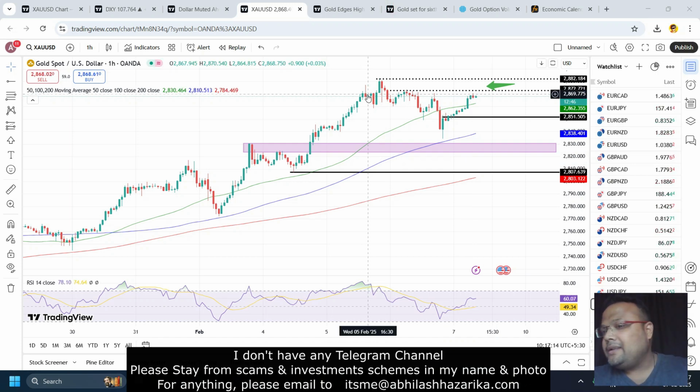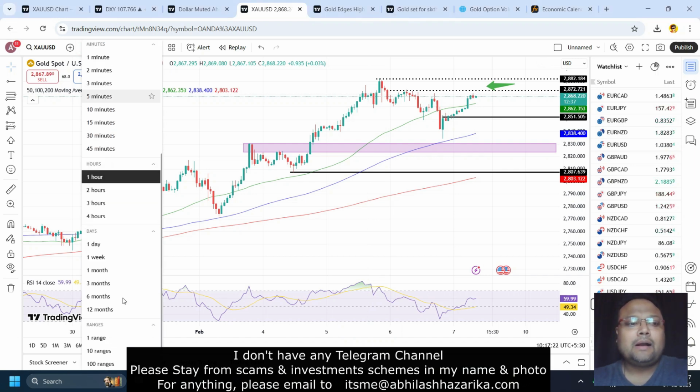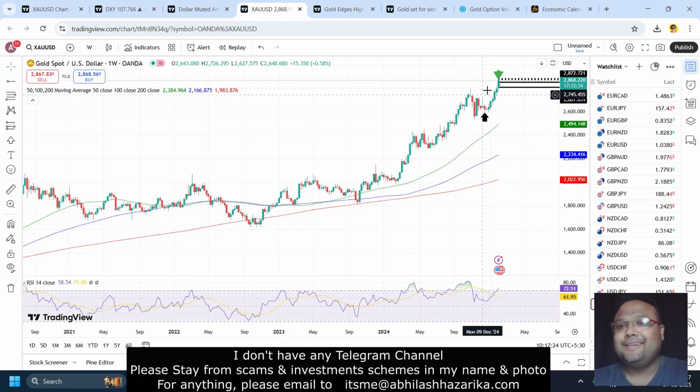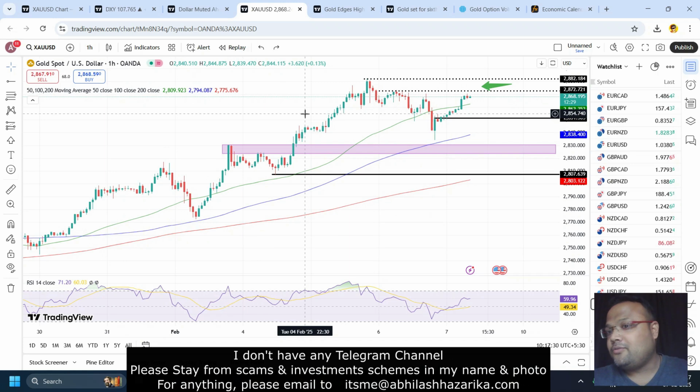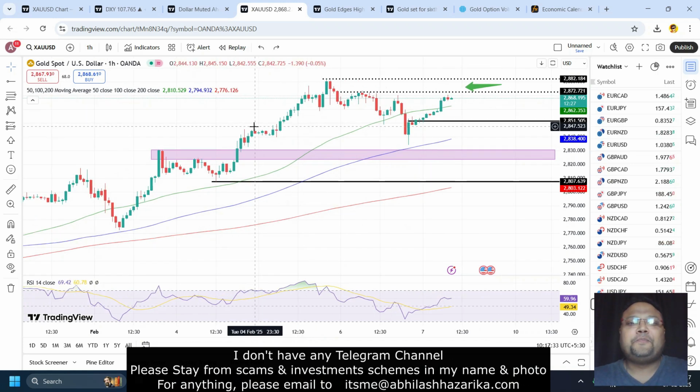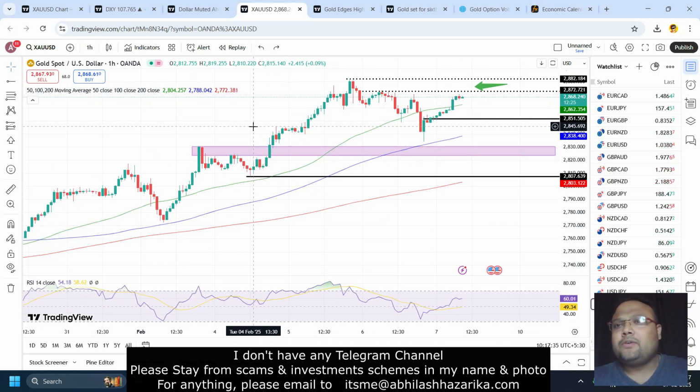So I personally believe that there is a 65% chance of gold coming down after NFP, because technically the market is standing at a record high. We don't have any proper correction. A retracement should come. But do not go for the position right now. Let's wait and watch how the number comes.